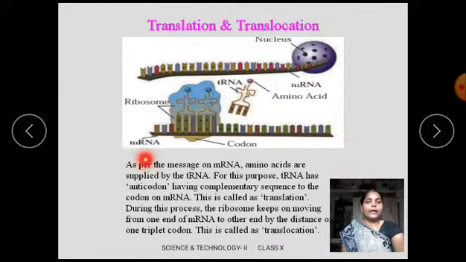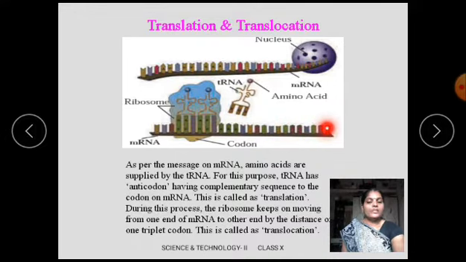As per the message on mRNA, amino acids are supplied by the tRNA, that means transfer RNA.